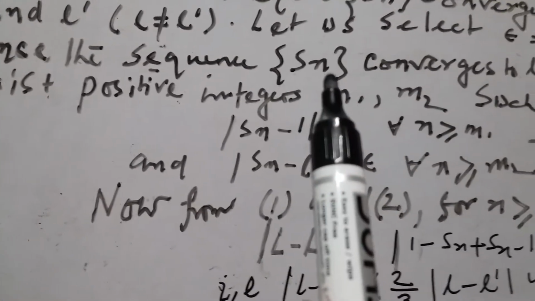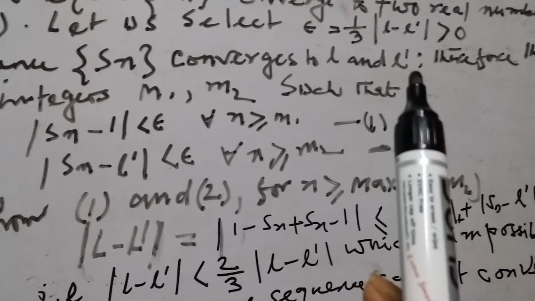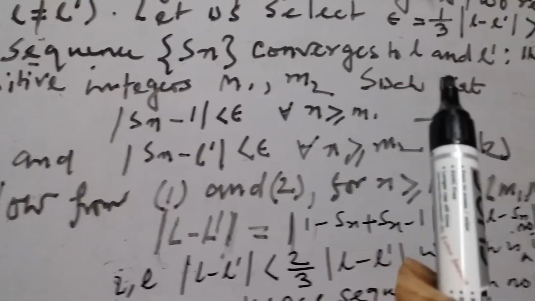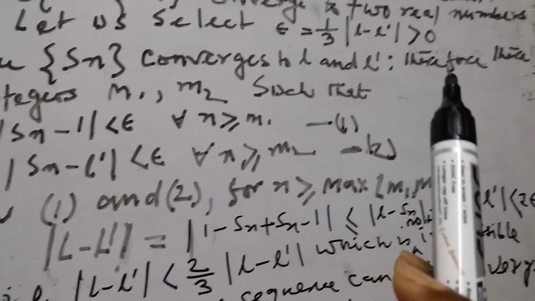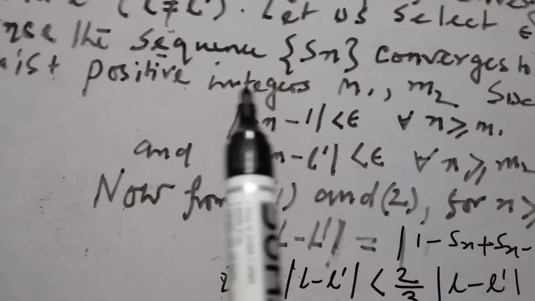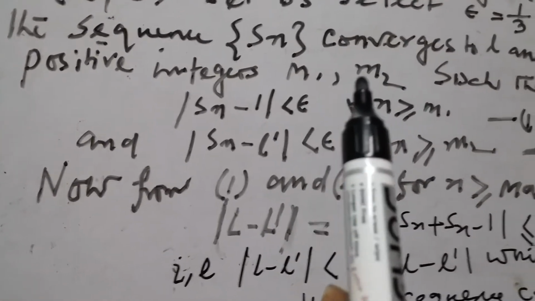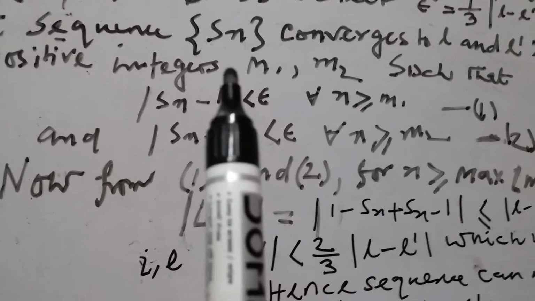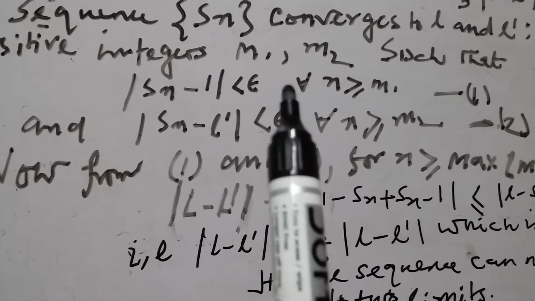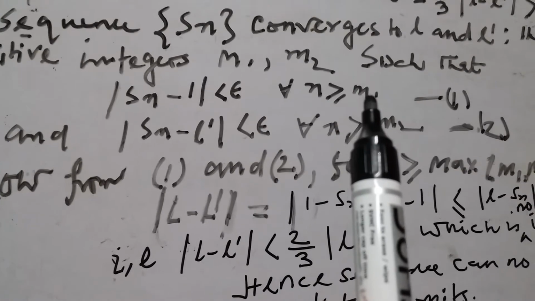Since the sequence Sn converges to L and L dash, there exist positive integers m1 and m2 such that the modulus of Sn minus L is less than epsilon for n greater than m1.